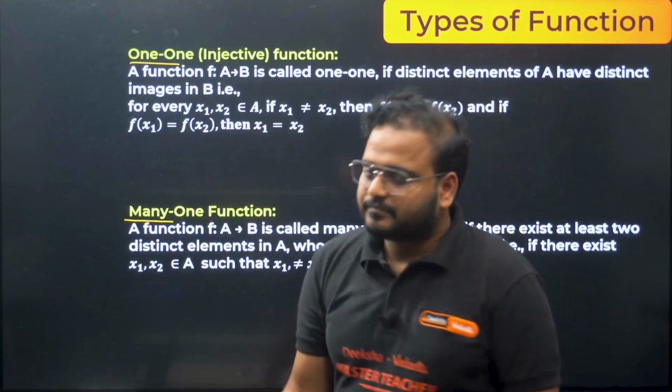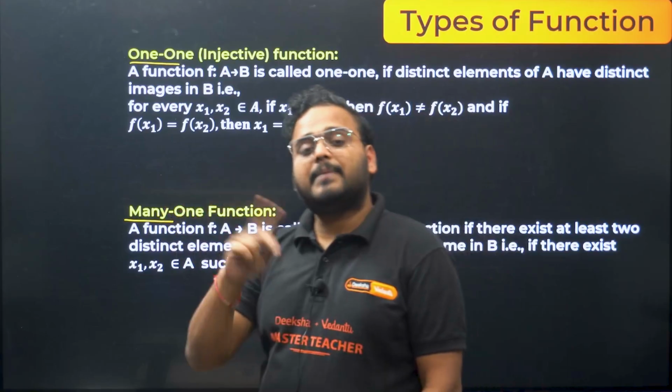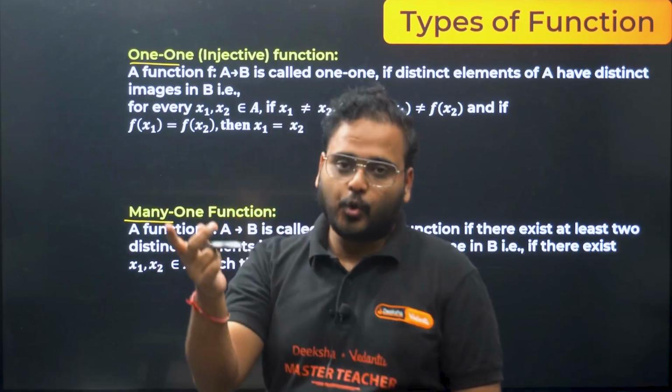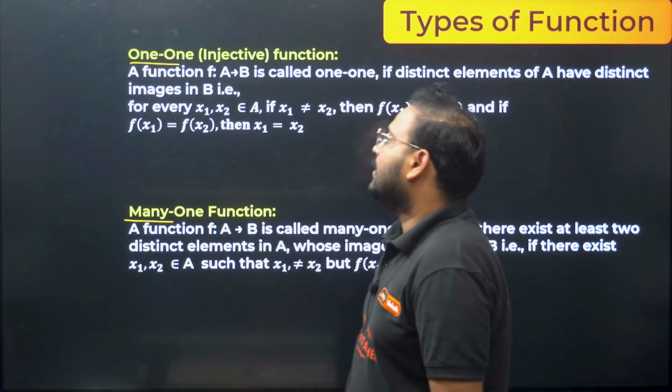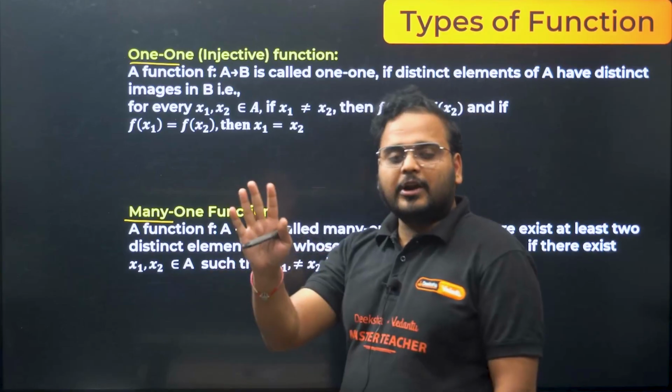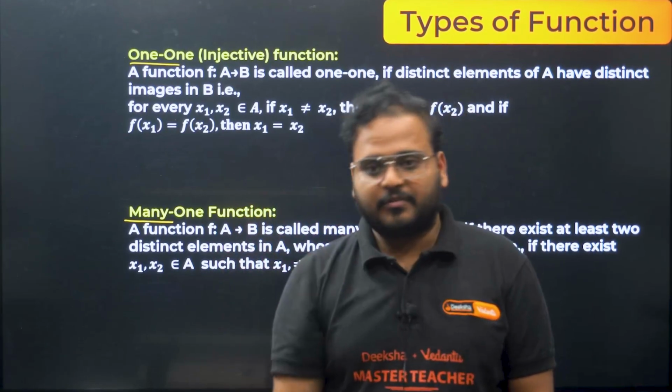Whenever you have, so we have two things in case of functions, right? You know what functions are? It maps uniquely from domain to codomain, right? Any relation which has unique mapping. Okay, so we'll not get into the definitions of functions right now. We have to figure out our work for the one-one function.